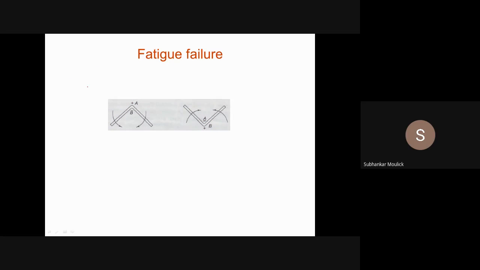So we can define fatigue failure as time delayed fracture under cyclic loading. If you apply a cyclic load, which is nothing but a part of fluctuating load, on any particular body, then the body will fail. It will take some time to fail due to cyclic load. When the body fails this way, that type of failure is known as fatigue failure. So it is known as a time delayed fracture under cyclic loading. Is it clear?